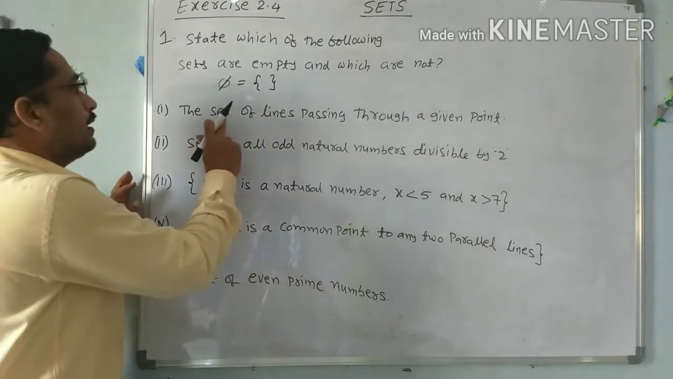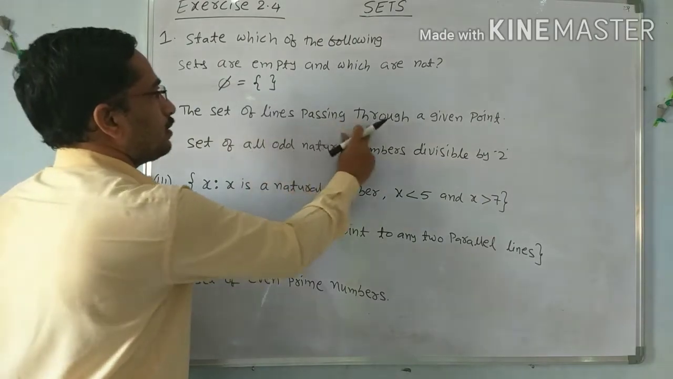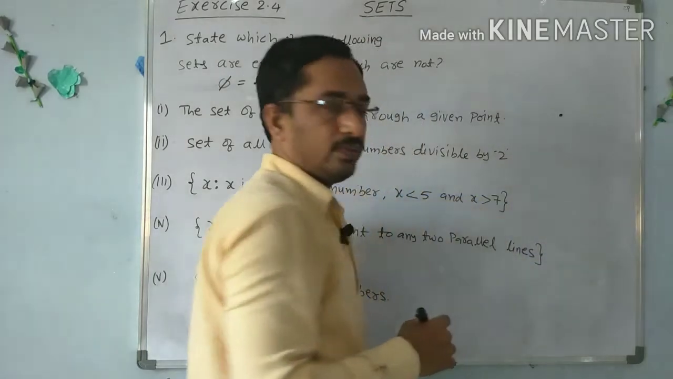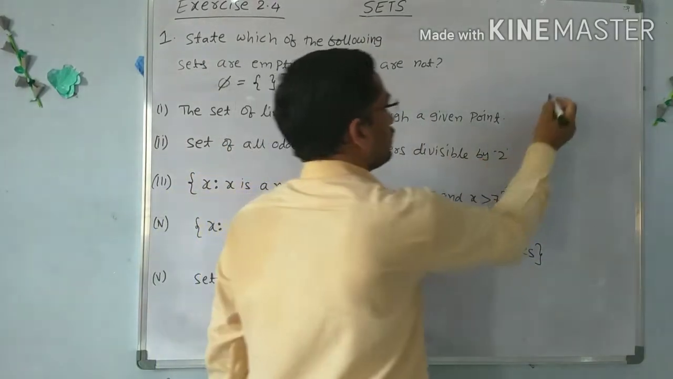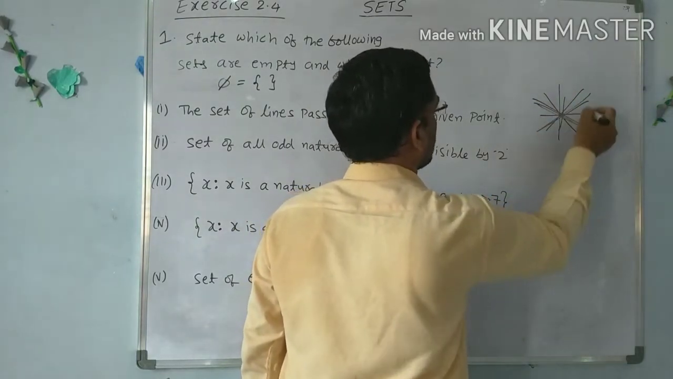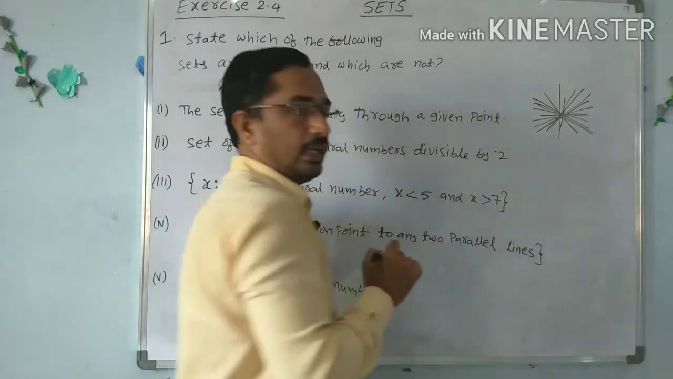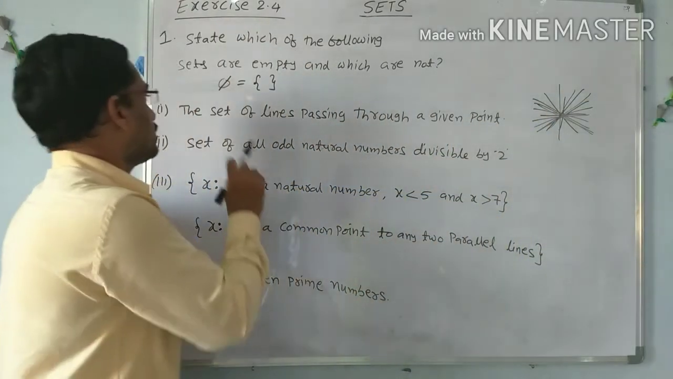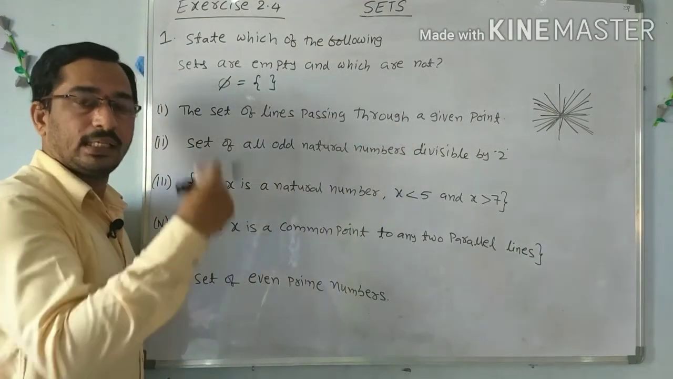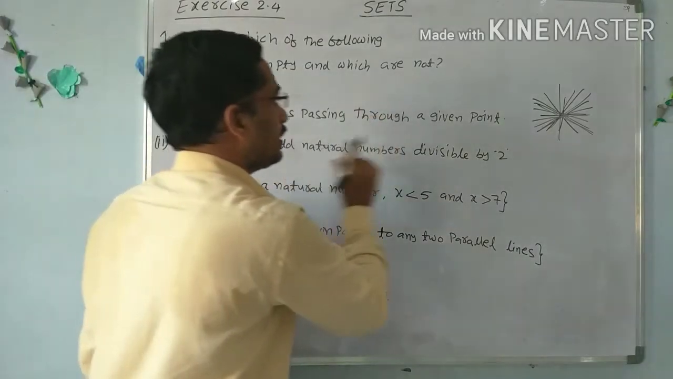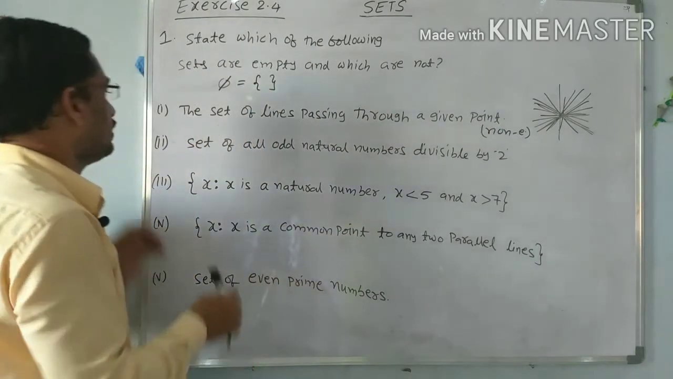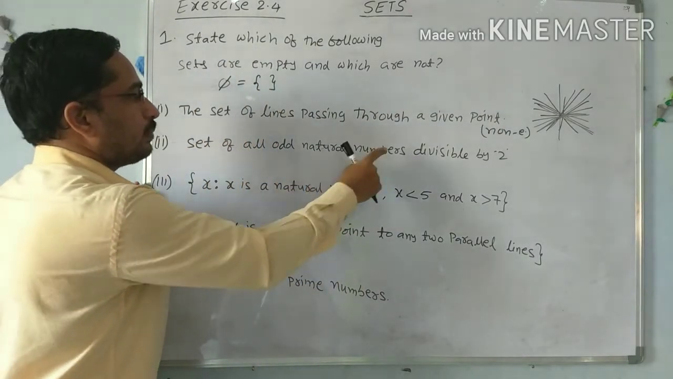The first one: the set of lines passing through a given point. If one point is given, how many lines can we draw from this point? We can draw an infinite number of lines from this given point. So the set of all lines passing through the given point is a non-empty set. It contains some elements. Next, the set of all odd natural numbers divisible by 2.